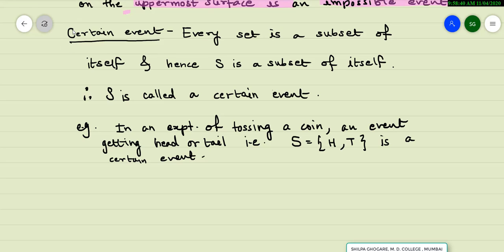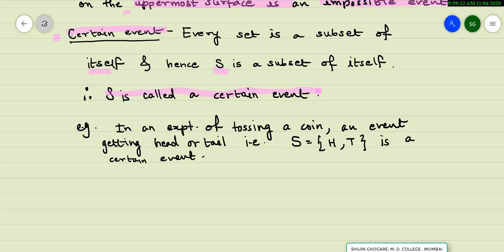The next term used is certain event. Every set is a subset of itself, and hence S is a subset of itself. What is S? Again recall, it is the sample space when an experiment is performed, and therefore S is called a certain event. Something which will definitely happen. There is no alternative for that. It is definitely going to happen. That is a certain event.